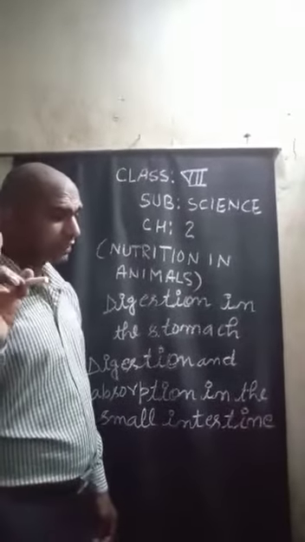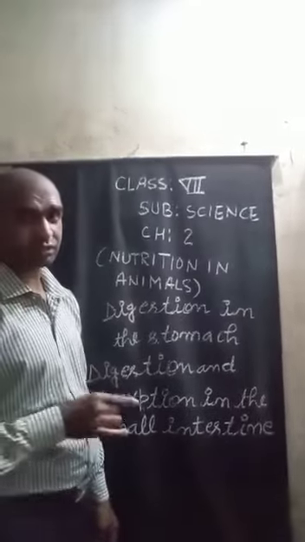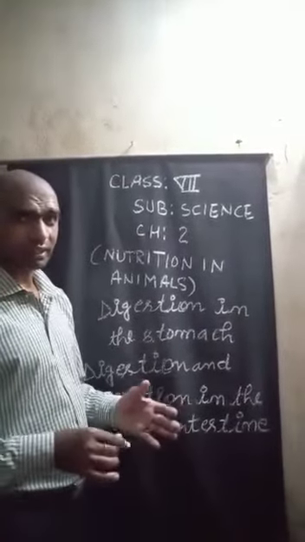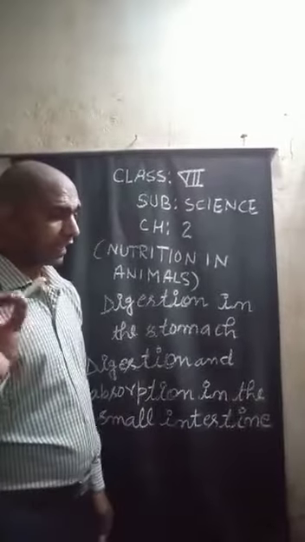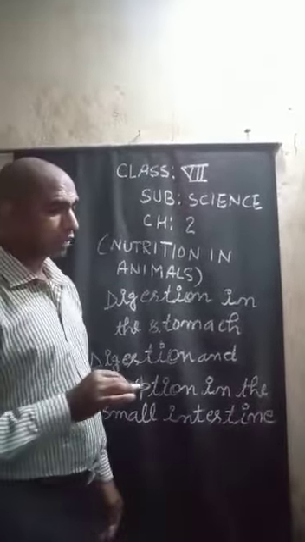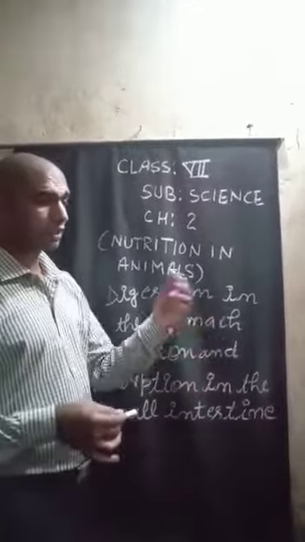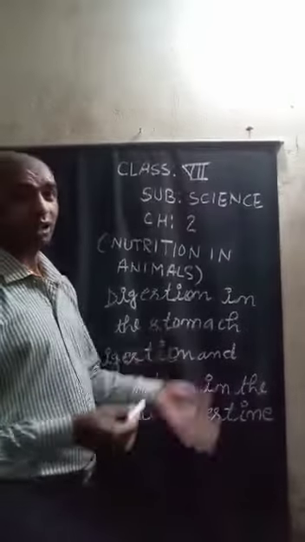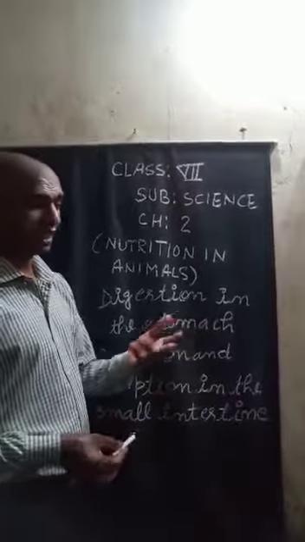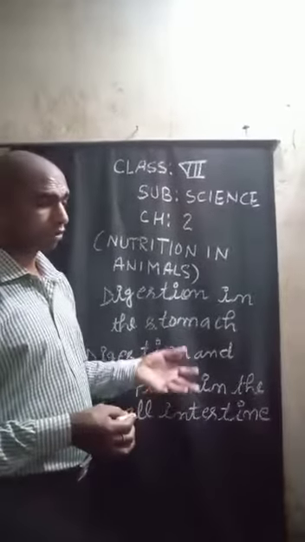The small intestine also plays an important role in the absorption of the digested food into the bloodstream. The inner wall of the small intestine has numerous finger-like projections called villi, and the villi increase the surface area for the absorption of food.